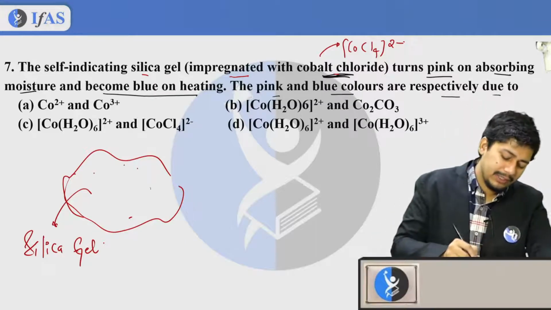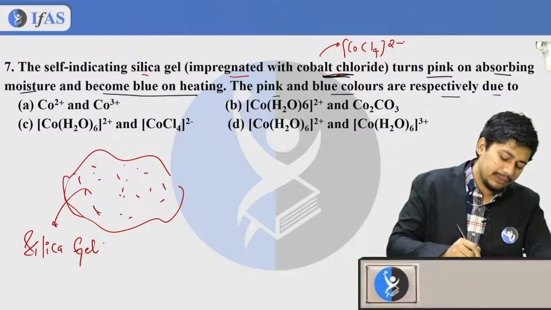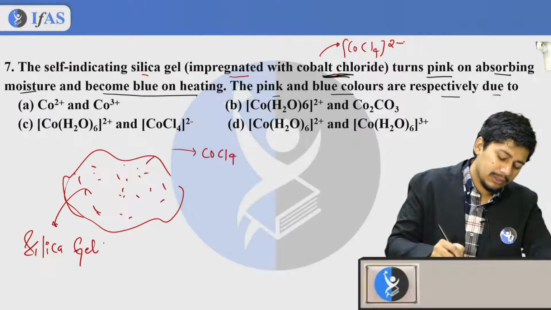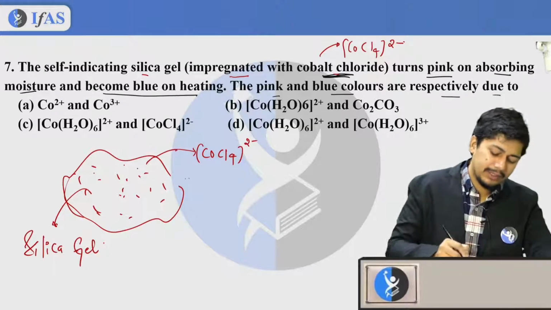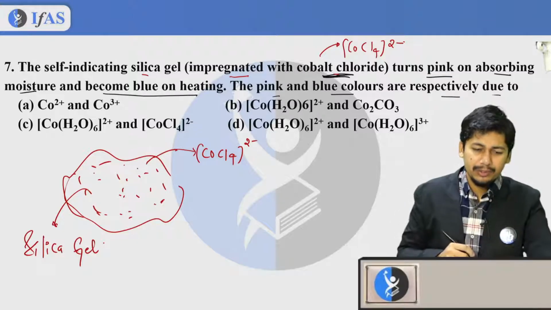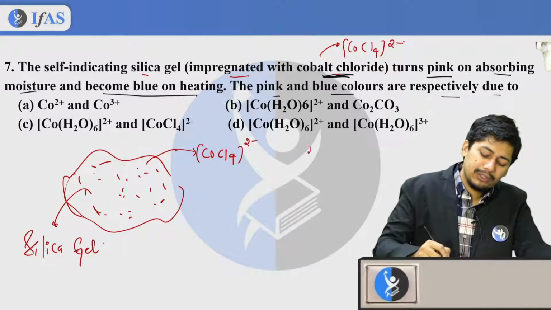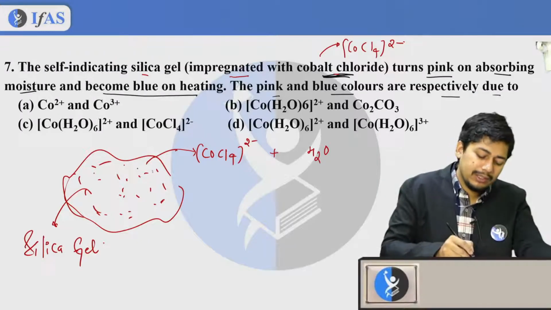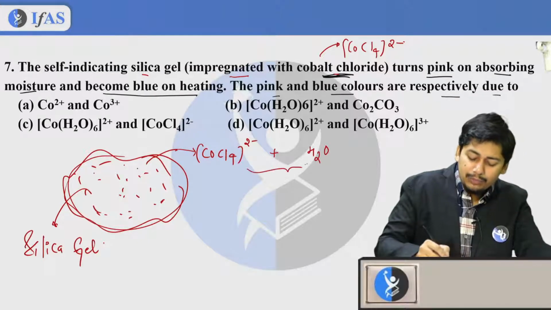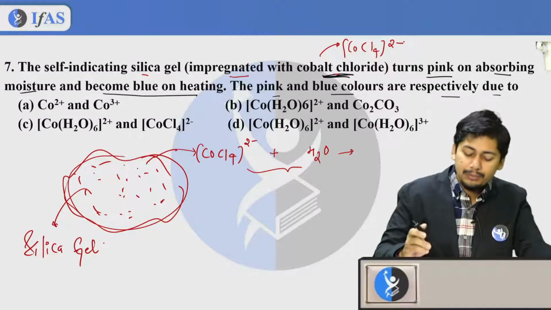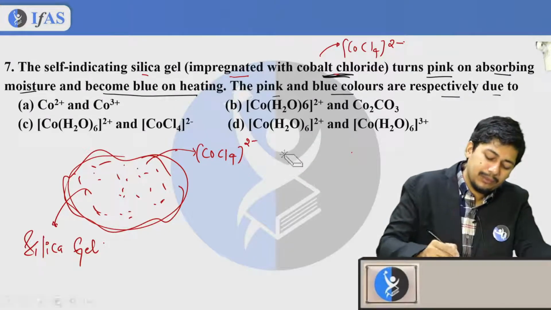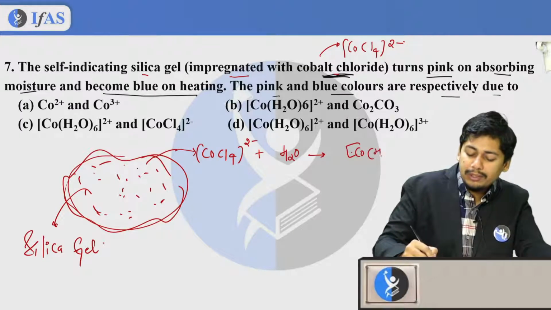Okay, so it is containing what, sir? It is containing CoCl4 2 negative. Okay, so now what happens here? Whenever this absorbs moisture, okay, moisture is in the form of H2O, these two will react and we obtain a product like this, plus H2O. This forms the following product: Co(H2O)6 2 positive.